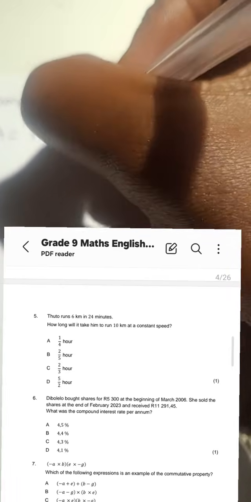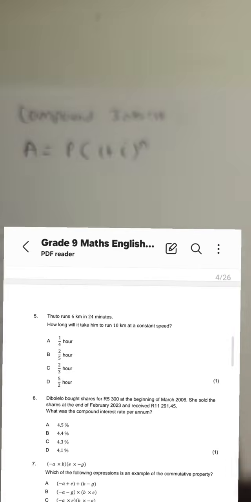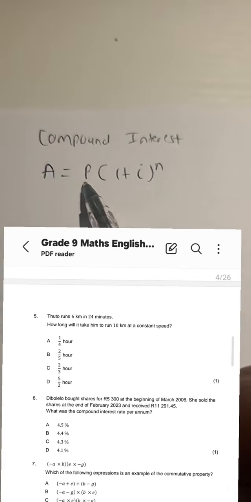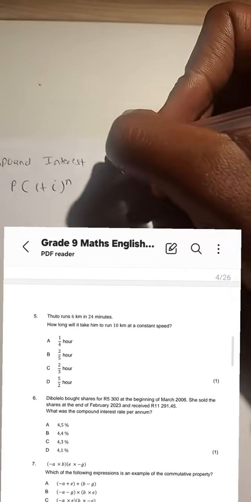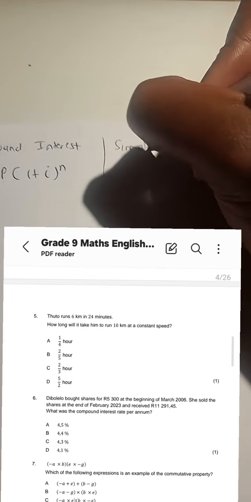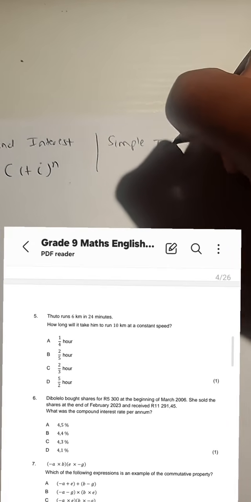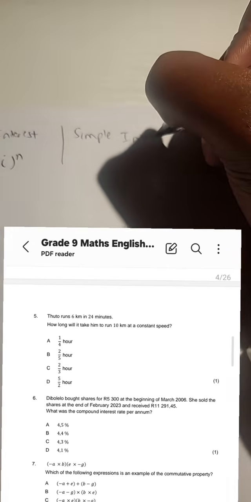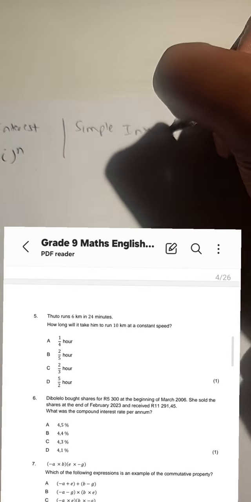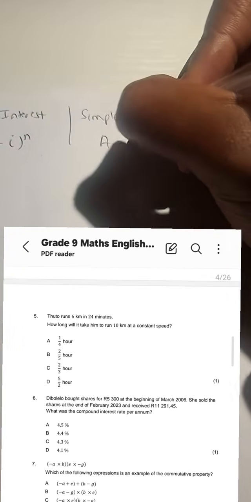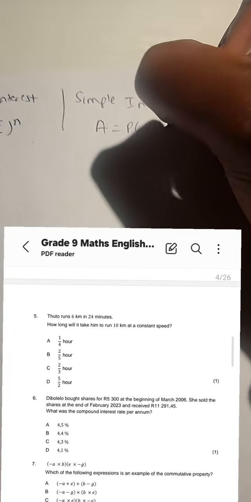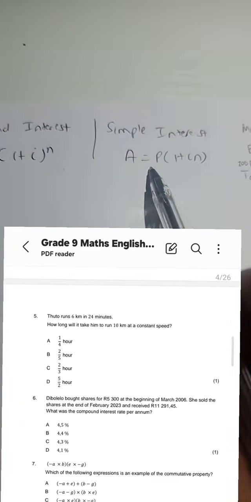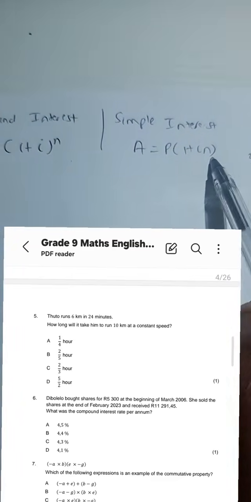There's a formula attached to calculations that involve compound interest, and it is this one. There's a twin interest we should also know, and that is simple interest. Its formula is slightly different: A is equal to P brackets 1 plus i times n.